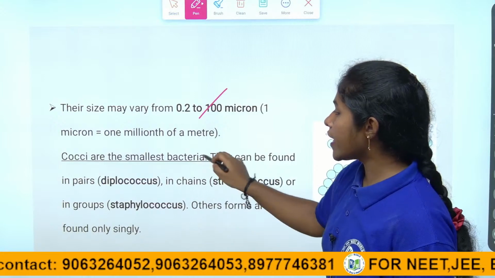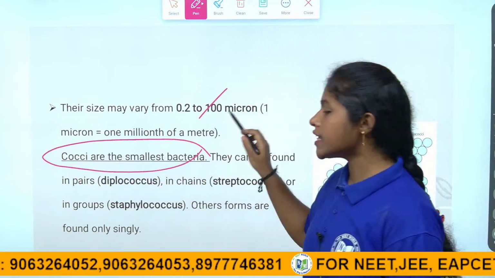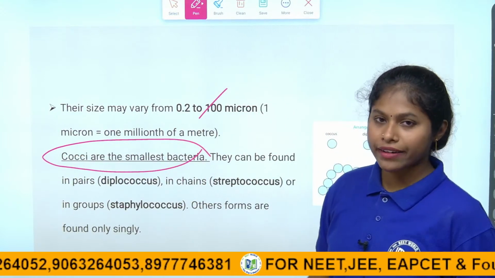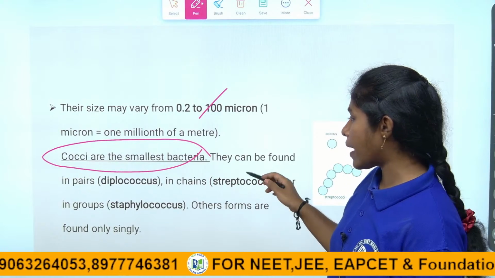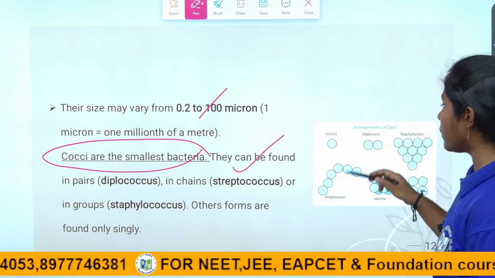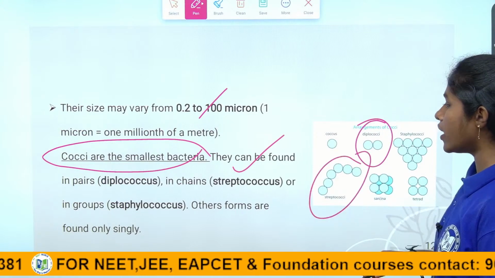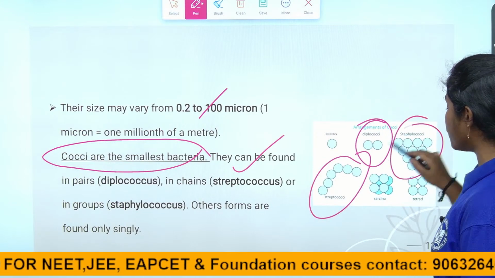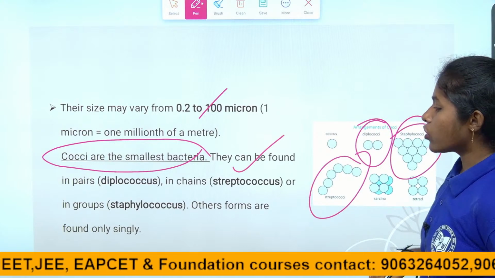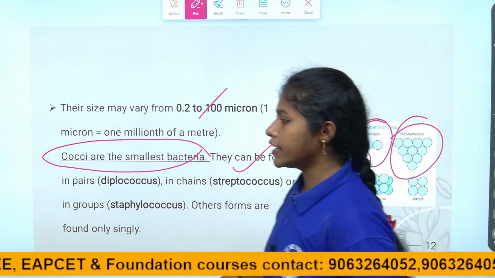And cocci are the smallest bacteria. They ask the question, what is the smallest bacteria? Cocci are the smallest bacteria. They can be found in pairs; if they are in pairs, they are diplococcus. If they are in a chain, we call it streptococcus. If they are grouped many together, we call it staphylococcus. They are found singly also, right children?